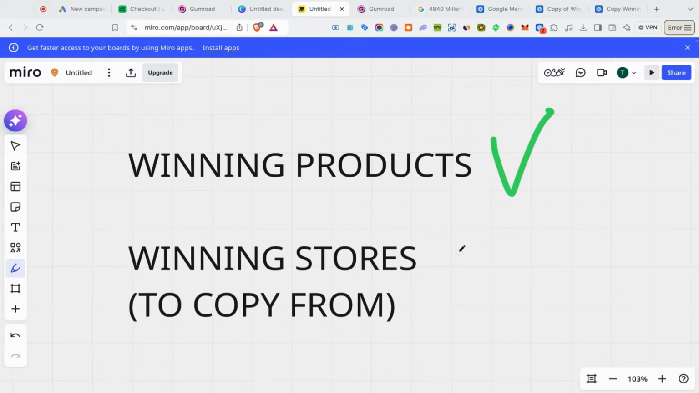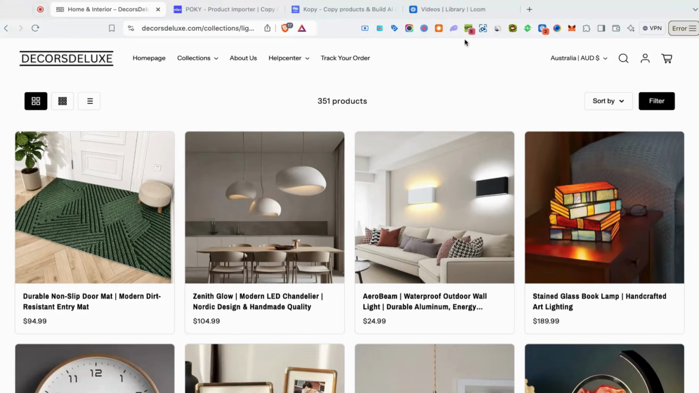All right, so I gave you guys winning products. Now let me give you guys winning stores that you can copy from so you can make a lot of money fast, and how you can upload all their products in one click. If you plan on running a jewelry store, a good site to copy from is the Course Deluxe.